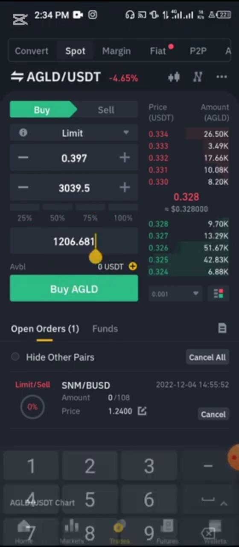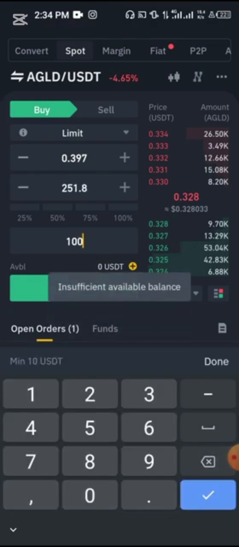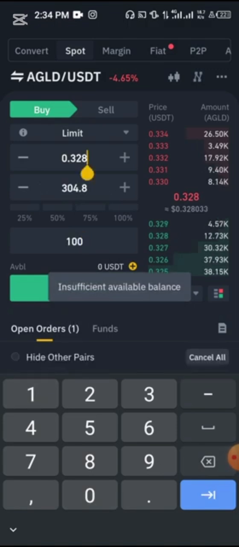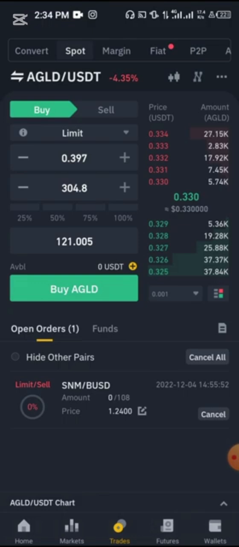So let's say we're using about $100. At this current price, $100 would have given us 297. Now we'll have an extra $21 in profit. Now this is how you do this.